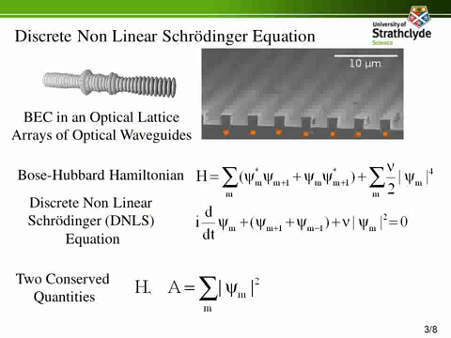In this paper, we study negative temperature states in the discrete nonlinear Schrödinger equation. This equation describes accurately Bose-Einstein condensates in a deep optical lattice, but also arrays of coupled optical waveguides. The hopping term describes either the tunneling effect of the BEC in the optical lattice or the coupling among the waveguides. It is important to note that in the discrete nonlinear Schrödinger equation there are two conserved quantities, the total energy and the total atomic density.